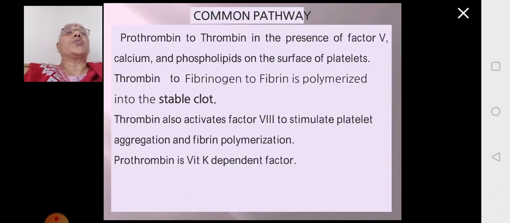Thrombin also activates factor 8, and this will stimulate the aggregation and polymerization of the platelets, and prothrombin requires vitamin K. So vitamin K has a role and it is required for the normal process of clotting of blood. So which vitamin is required for blood clotting? It is vitamin K, and prothrombin requires vitamin K.